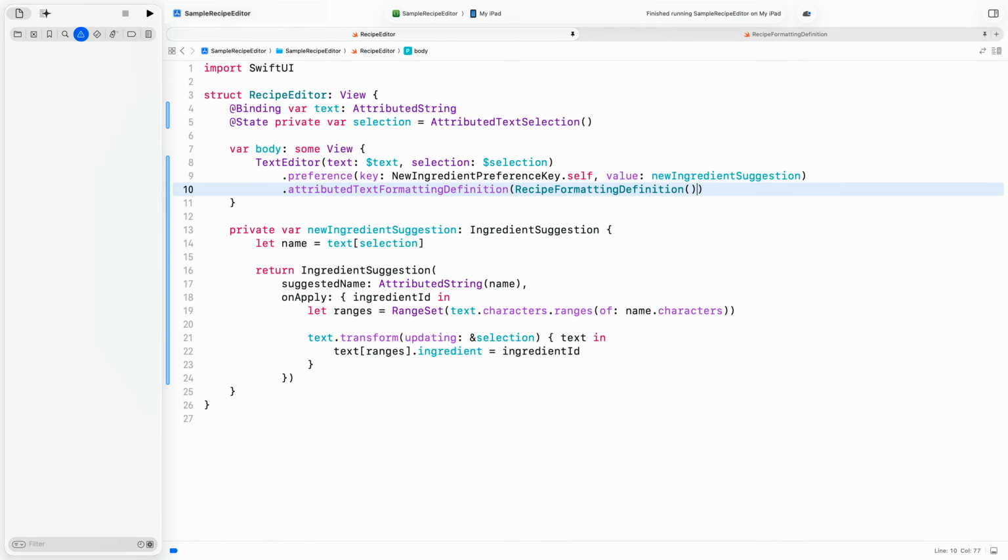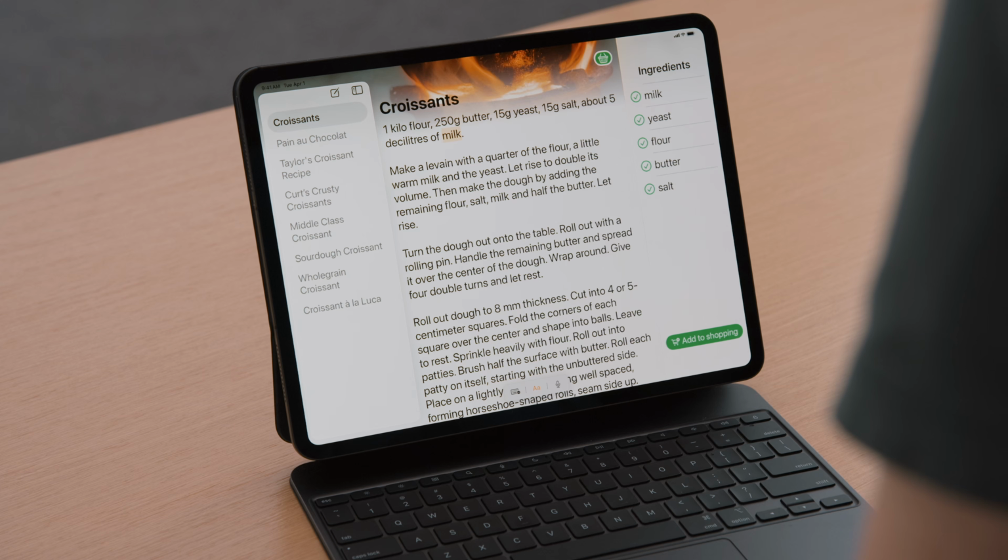With this change, my text editor will allow any ingredient, any Genmoji, and any foreground color. All of the other attributes now will assume their default value. Note that you can still change the default value for the entire editor by modifying the environment. Based on this change, TextEditor has already made some important changes to the system formatting UI. It no longer offers controls for changing the alignment, the line height, or font properties, since the respective attributed string keys are not in my scope.